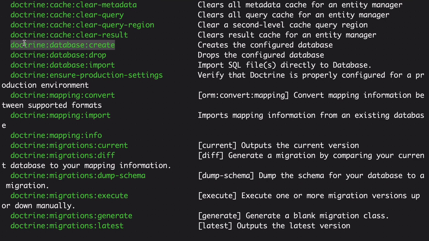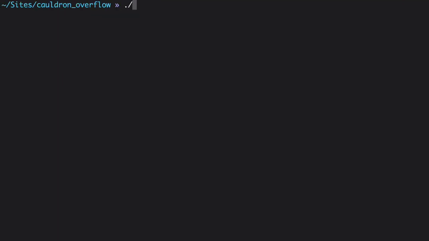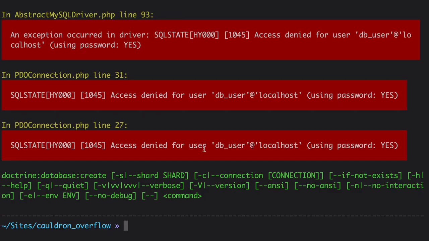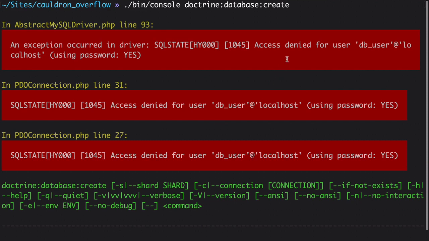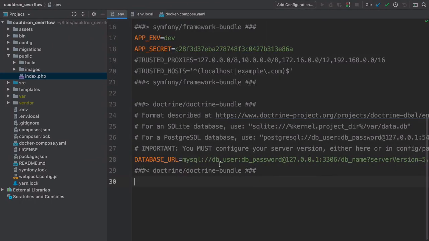Okay, copy the command name and run bin/console doctrine:database:create. And yikes! Access denied for db_user at localhost. For some reason, it's using this DATABASE_URL from .env instead of the one that's set by the Symfony binary.